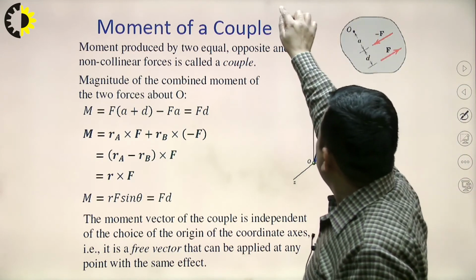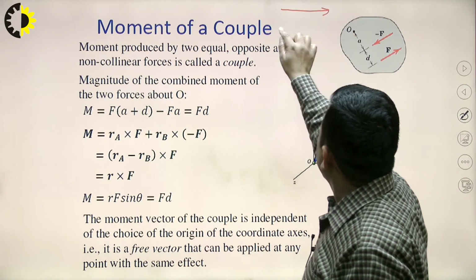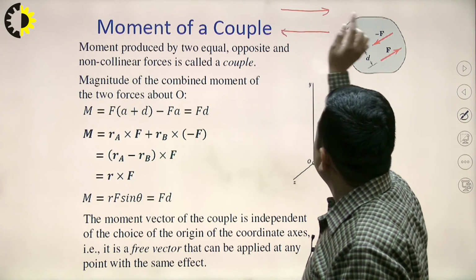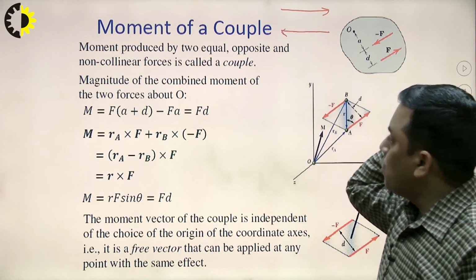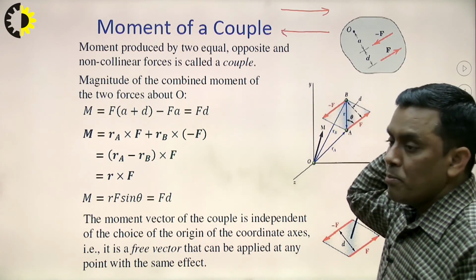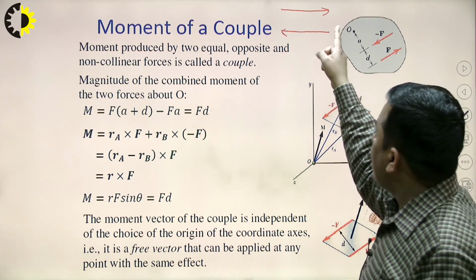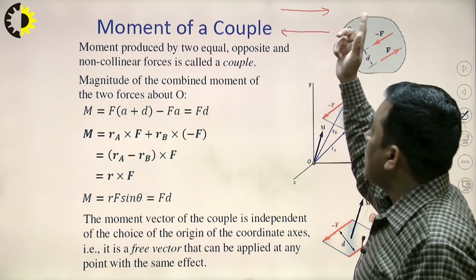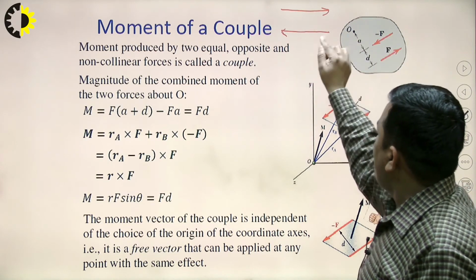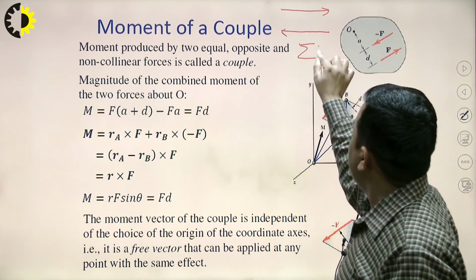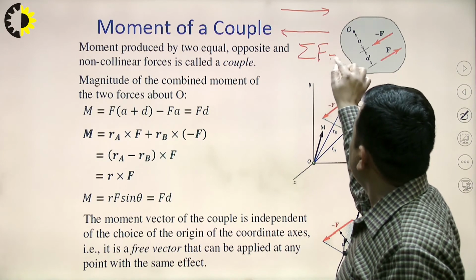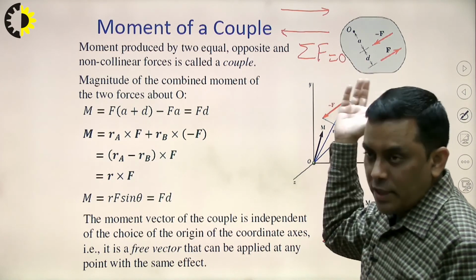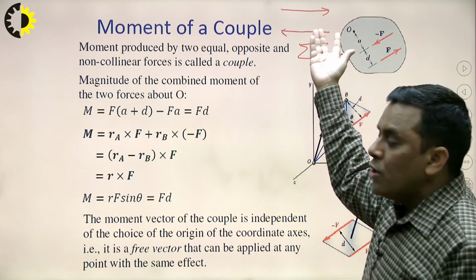Okay. So, if this is one force and this is another force, both are equal in magnitude, parallel to each other, but opposite in direction. So, this is what is known as a couple. What will they produce? Obviously, if I have to deal with sigma F equals 0, yes, it is sigma F equals 0. So, what will they produce?